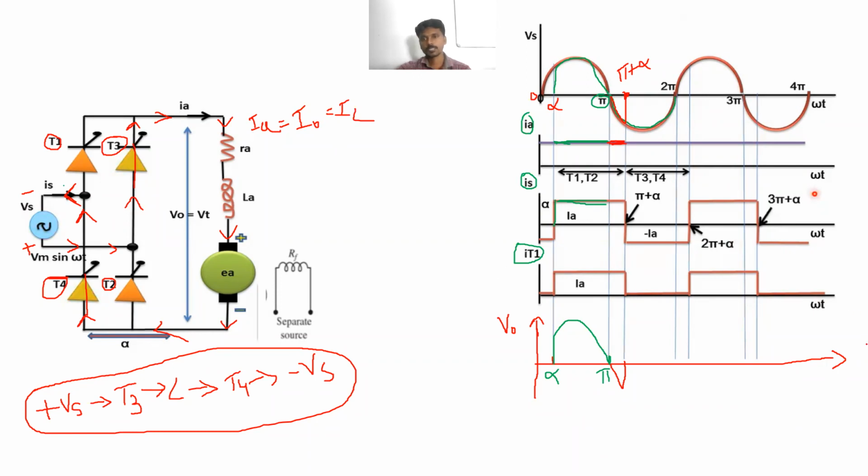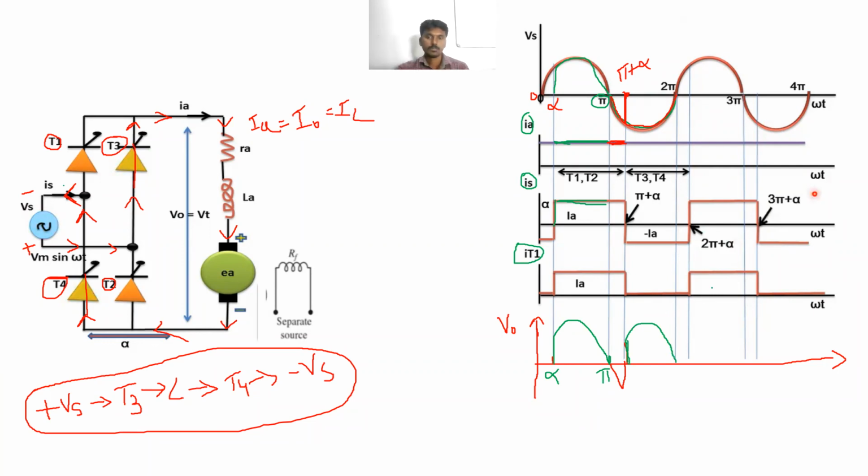So the output voltage is present, the same as the supply voltage, but the supply voltage is in the reverse direction. Just wait. The supply voltage is like this, but here the direction of the output current is the same as the previous one. That's why the output voltage is positive.